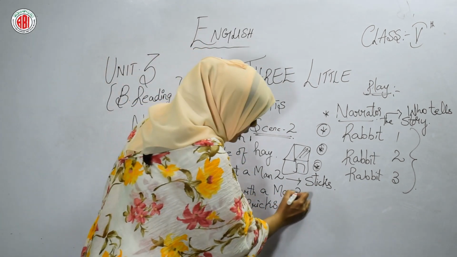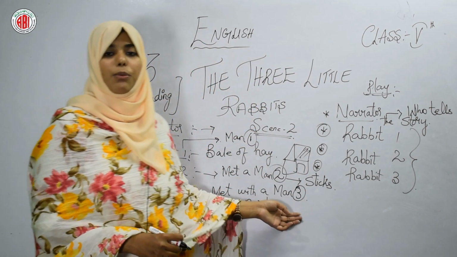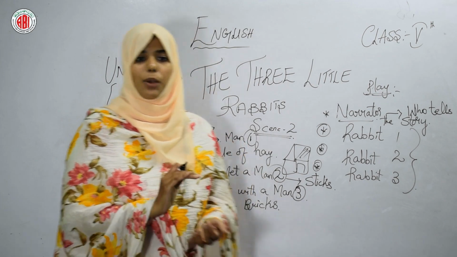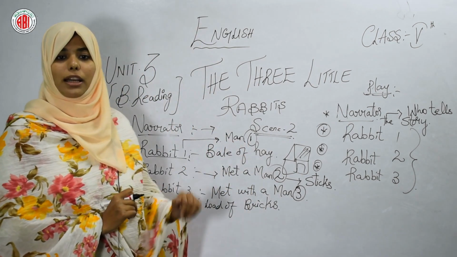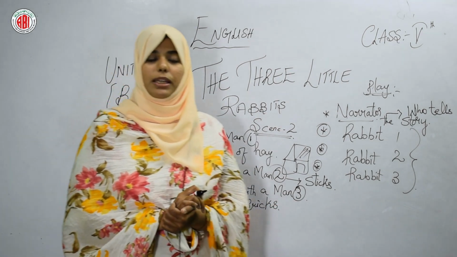So this is man 3, man 2 and man 1. Man 3, what did he say? "Here you are, little one." Rabbit 3: "Thank you, kaka, goodbye." And man 3 also said goodbye. So what happened with man 3?